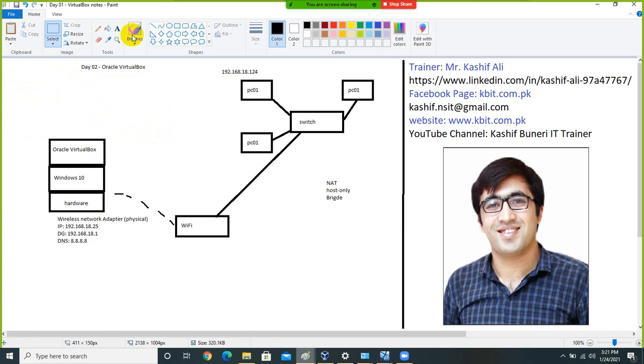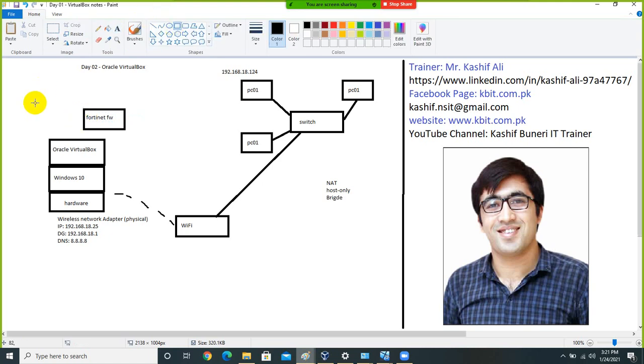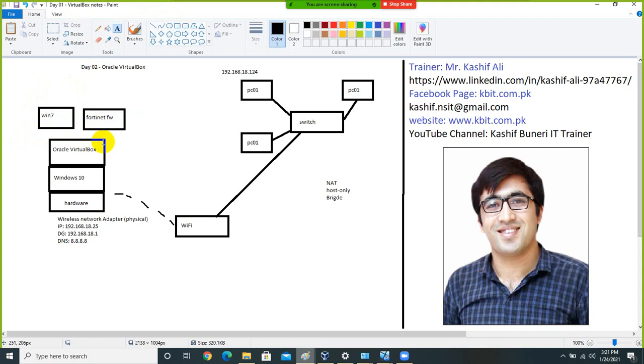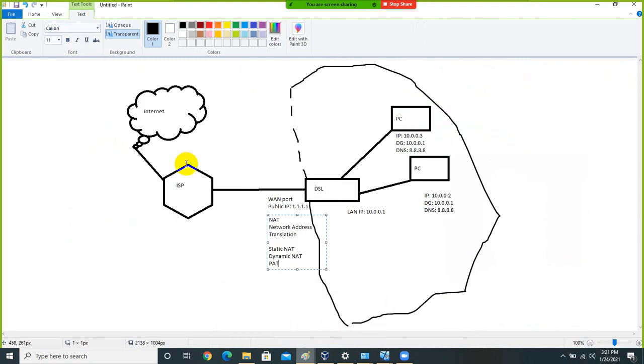For example, you have to deploy Fortinet firewall here. This is your Fortinet firewall, okay, and this is your Windows 10 Windows 7 machine, and you want to practice on your Fortinet firewall. So in that case, normally in physical scenario, if we want to do some practice on our firewalls, what we do basically,